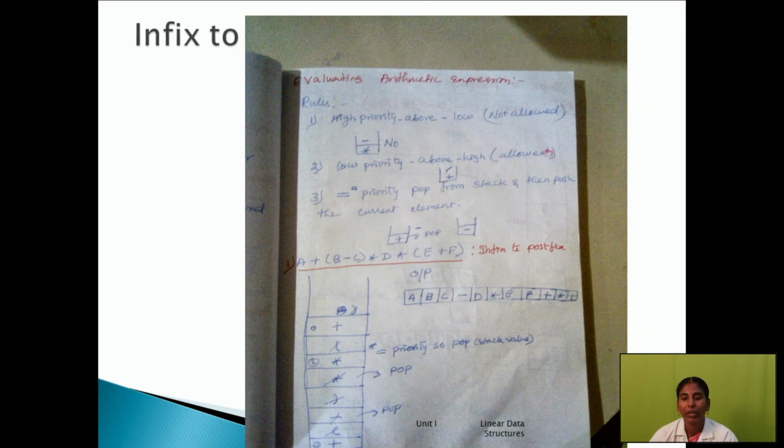So here we got the final answer, the postfix: the output of the given expression is A, B, C minus D star E F plus star plus. This is the final answer for this expression. I conclude this session.